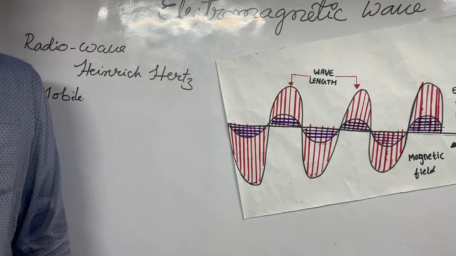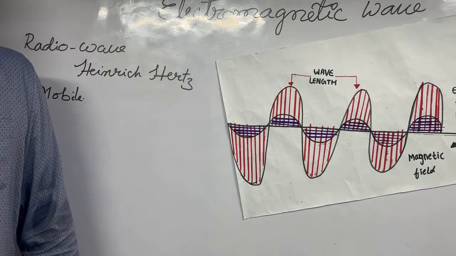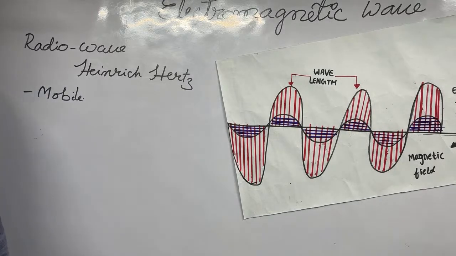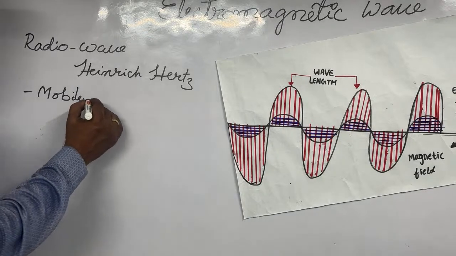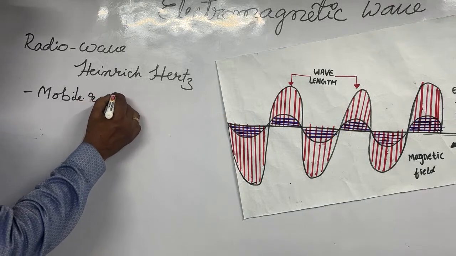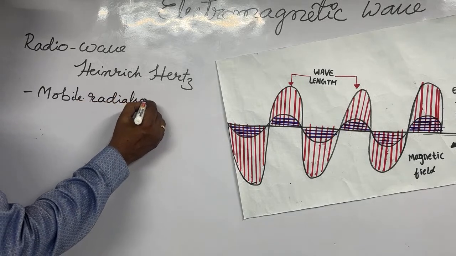Toilets are also not there in villages. They will go to open toilet. They won't even try their level best to construct a toilet, but they will purchase a mobile first. That much aggressively they are going for it. So mobile radiation, the working of the mobile, is because of radio waves.